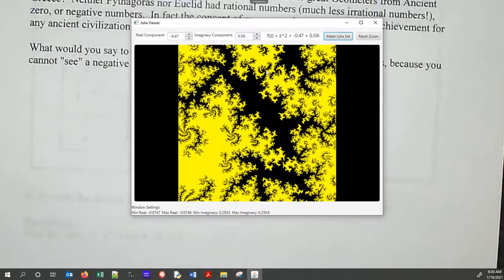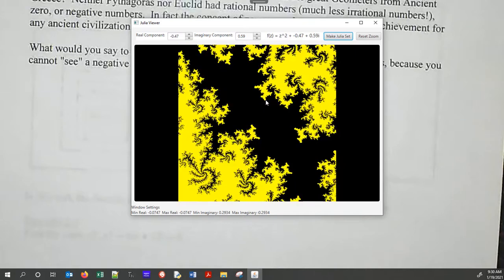So the black means that put into this equation over and over again, the values go to zero. The yellow means that slowly, but eventually they go to infinity. So even though at first it looked like just a simple black dot, as we zoom in, we have these cool coastline designs. We have kind of that spirally finger thing coming out.